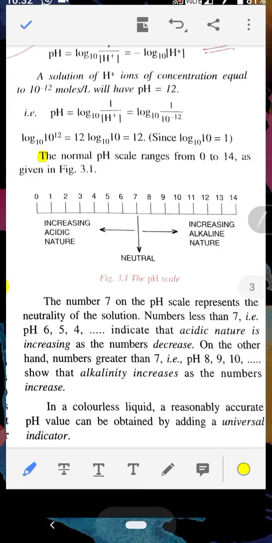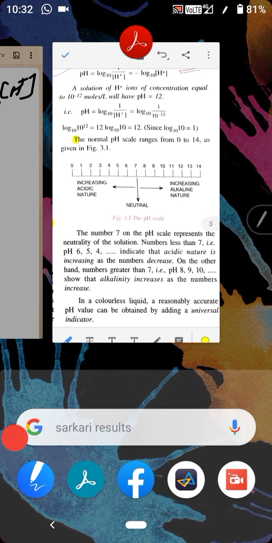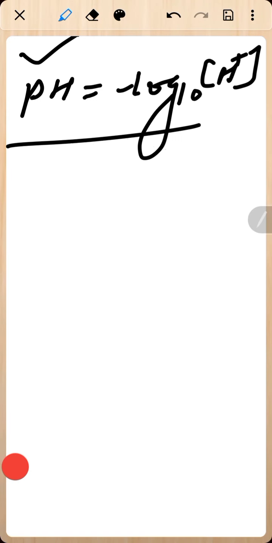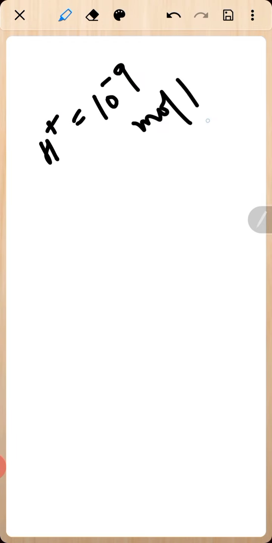Okay, let's see, I will solve another one so people will be able to understand it easily. Suppose another numerical I am giving you all. A solution is containing H plus ions of 10 to the power minus 9 moles per liter.